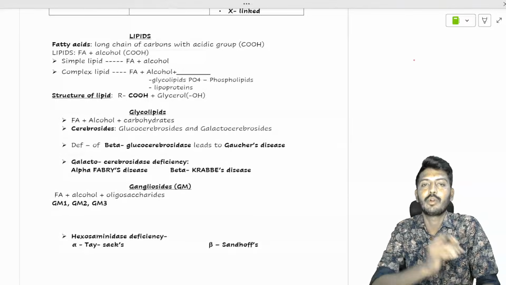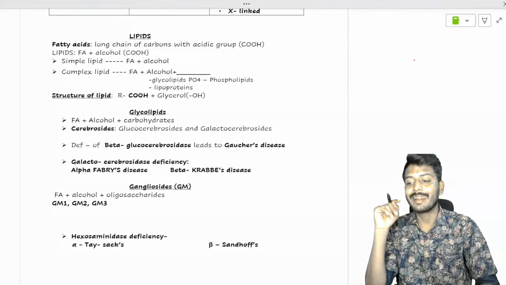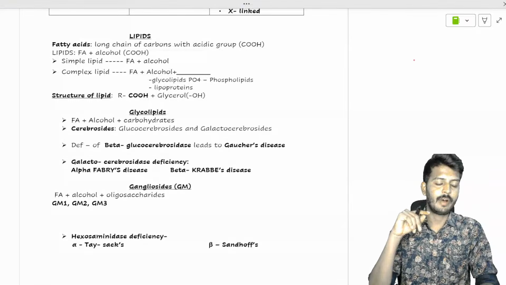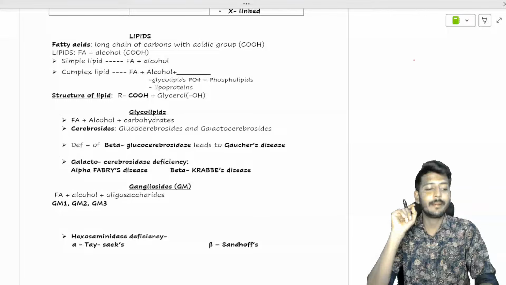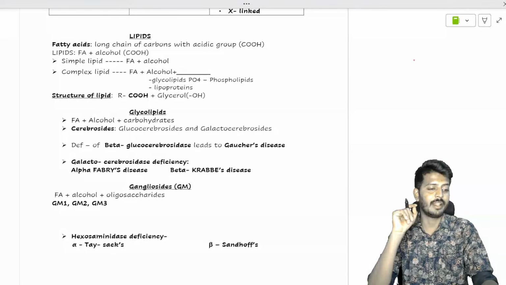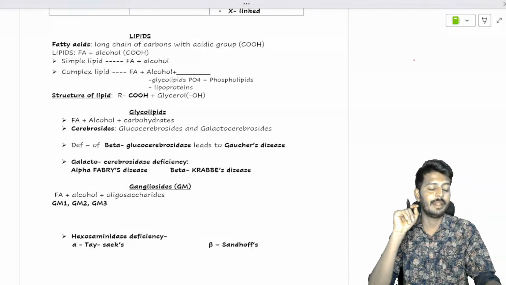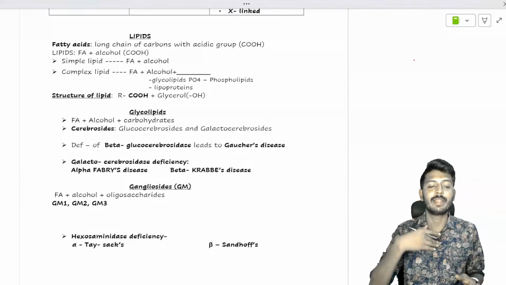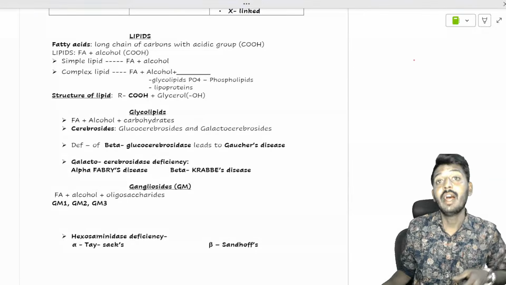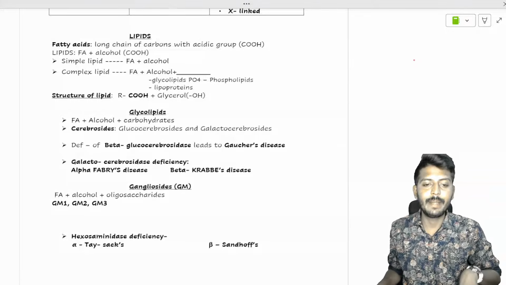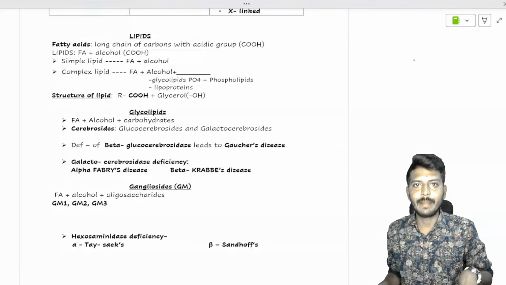But in the lipids, lipoprotein metabolism and the drugs acting through it can be asked from pharmacology. So be prepared with that. That's becoming a very favorite topic for the examiner, because these questions have been commonly asked again and again regarding the lipoproteins, the lipid balance in the body and the dyslipidemia drugs.